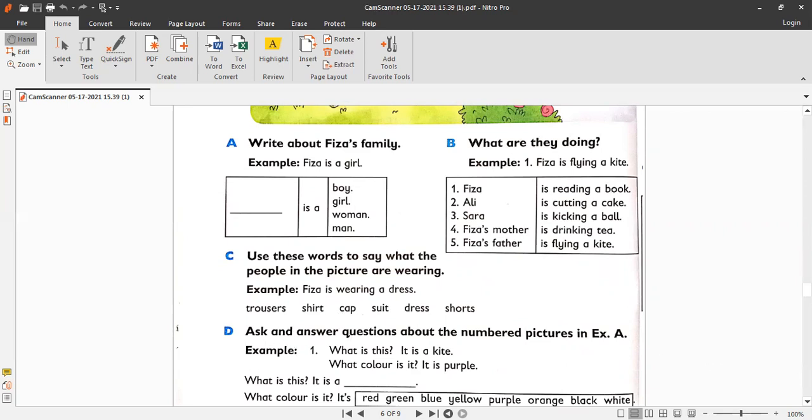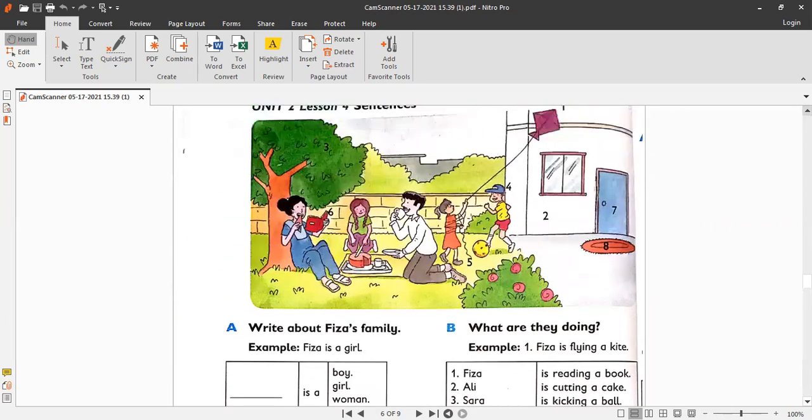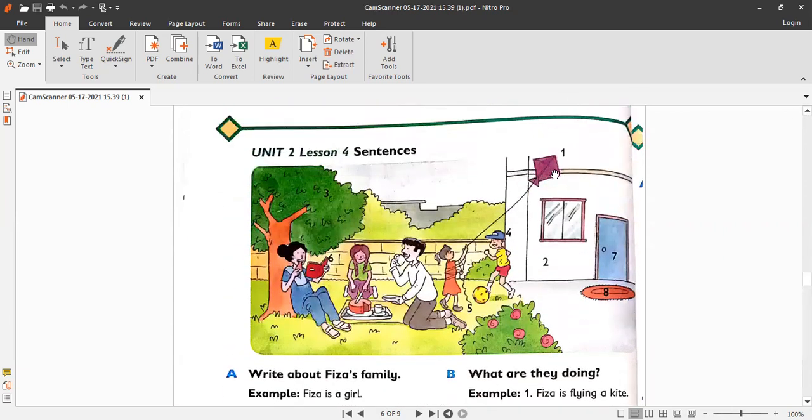Okay, exercise D is ask and answer questions about the numbered pictures in exercise A. Example, what is this? It is a kite. Number 1, look at number 1. It is near the kite, so the question they are asking is about the kite. What is this? Your answer would be this is a kite. And the next question is, what color is it? So your answer is, it is purple, full stop.